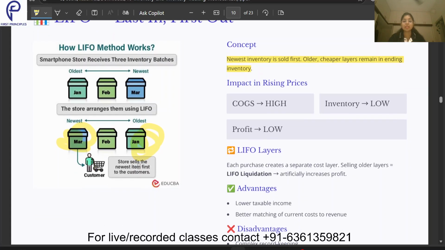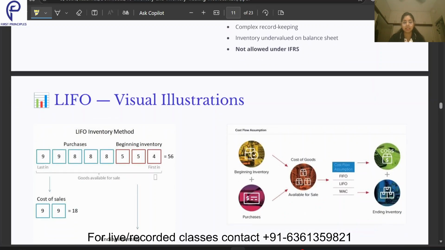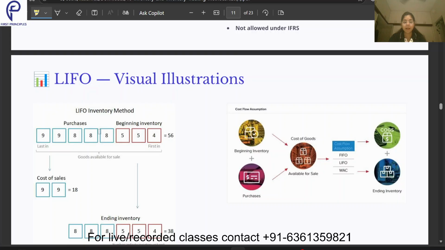Now what will be the case in LIFO? Over here the same example is given, the prices are rising. Since the prices are rising and last in is first out, these two will be sold first, so my cost of sales will be higher. If my cost of sales is higher, my profit will be lower, right? Because from sales I reduce my cost of goods sold, or cost of sales, both are one and the same thing, and I get my profit.